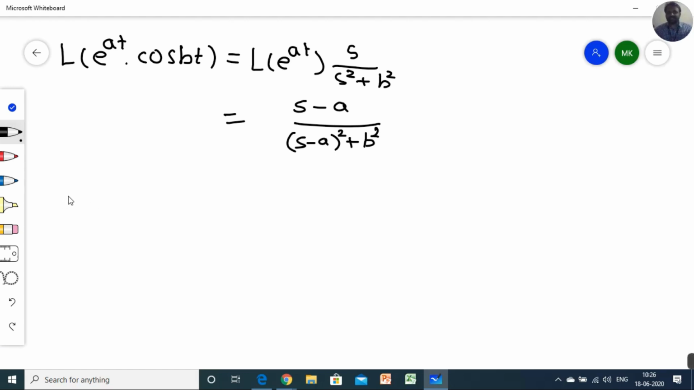so hope you understand what the role of the exponential function is here. Whenever exponential functions are multiplied with any function, we have to use the term as follows: if e raised to minus at is there, you have to use s plus a, and if e raised to plus at is there, you have to use s minus a, wherever s is present. Now without taking too much time, we have to move on to the next part, or I'm going to take the problem part. Hope everyone understands the concept.